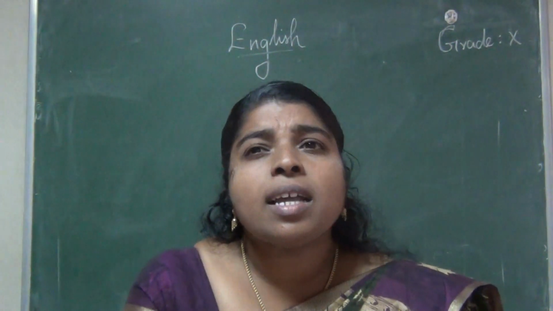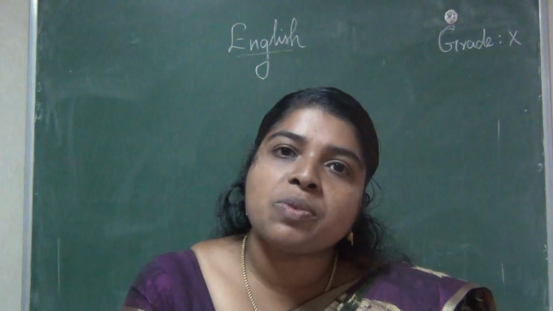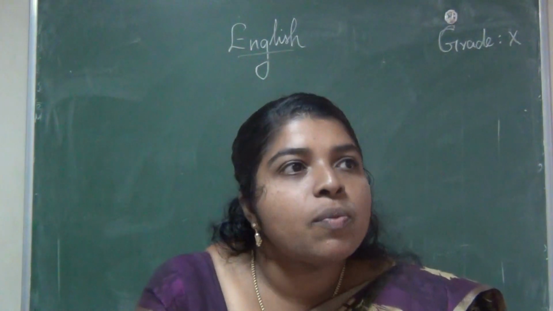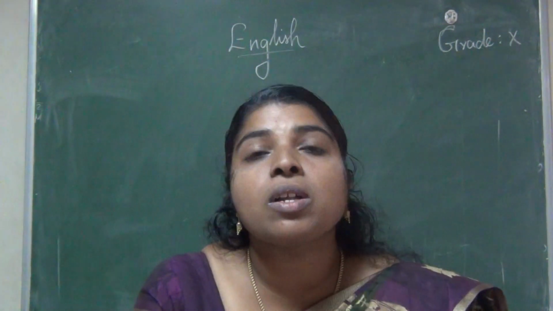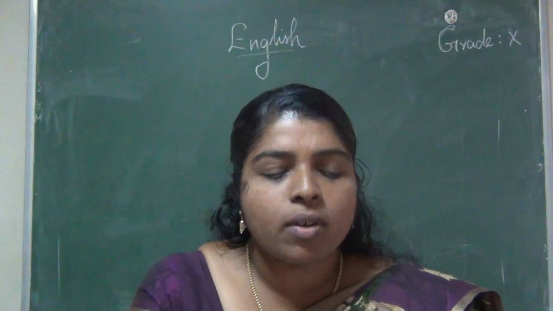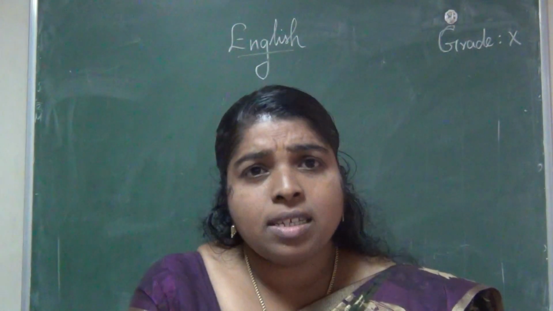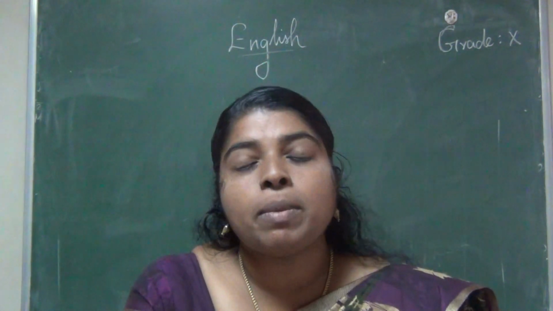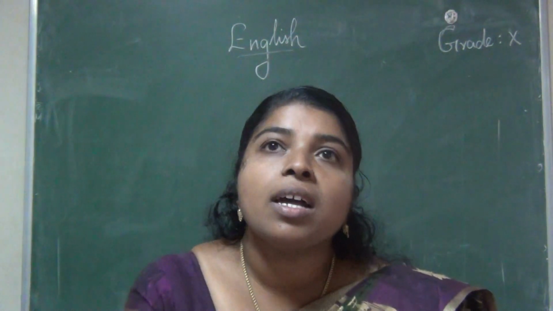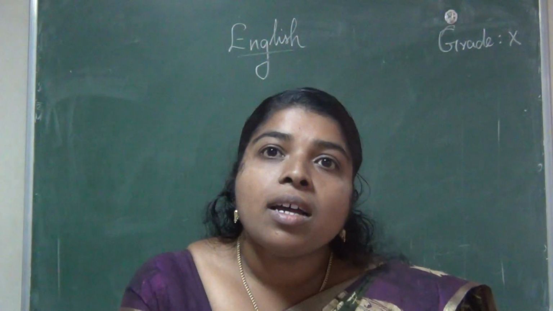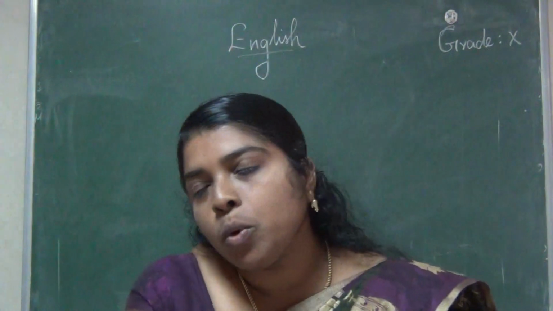Then next, have you heard about the word paradox? In Tamil we call it muran. In the 7th poem, a paradox is used. First you have to have an idea about that poem.